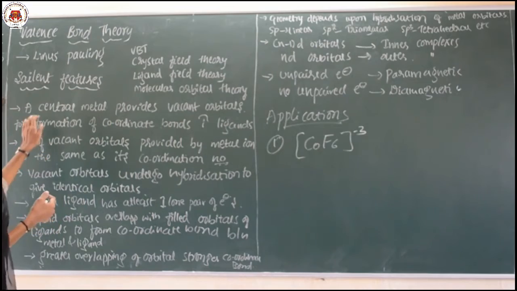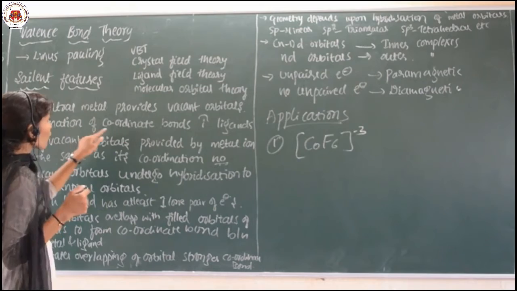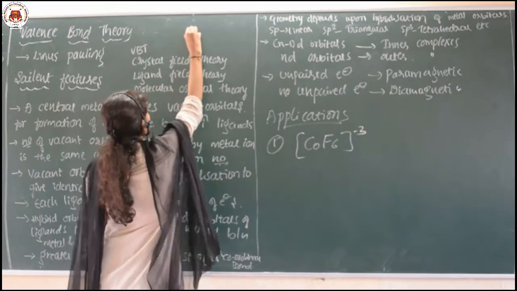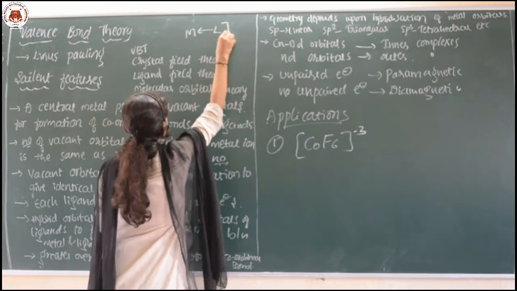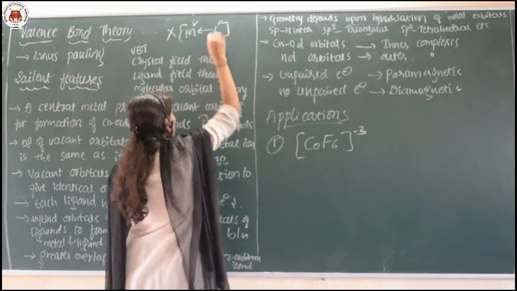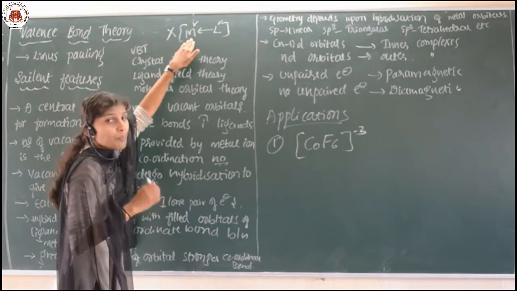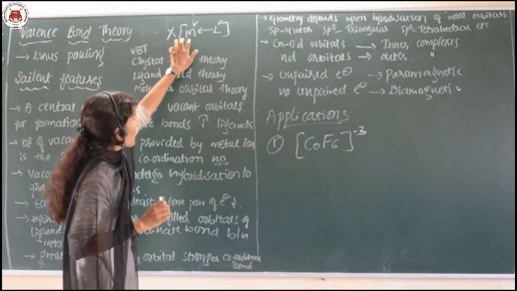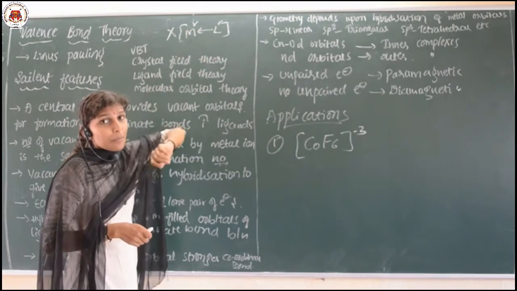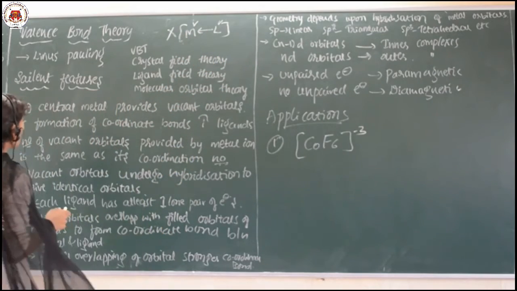A central metal atom provides the vacant orbitals for the formation of coordinate bonds with the ligand. Suppose I have a complex like this. This is the central metal atom and this is the ligand. According to valence bond theory, the central metal atom provides the vacant orbitals for the ligand, for the purpose of forming the coordinate bond. So this is the first point.